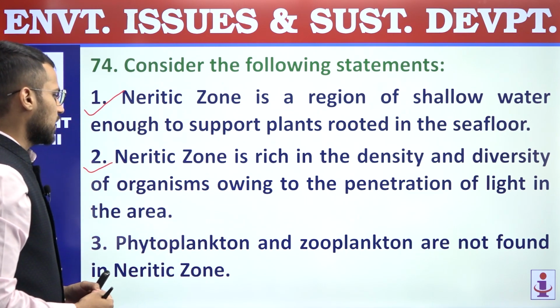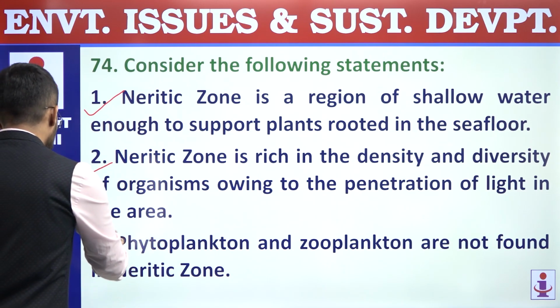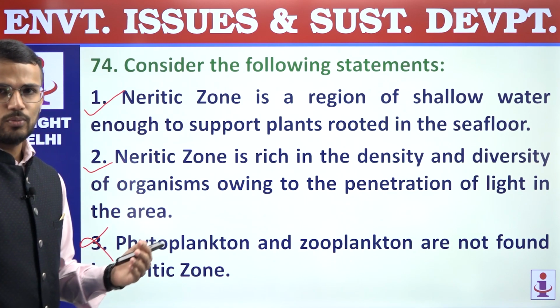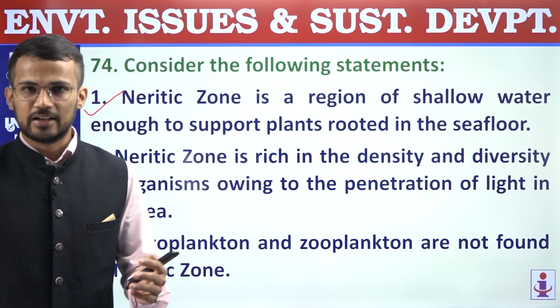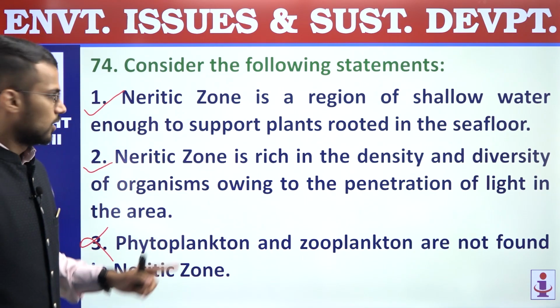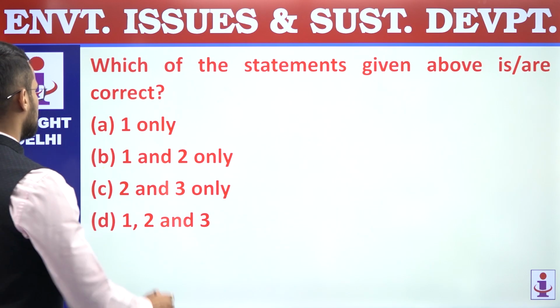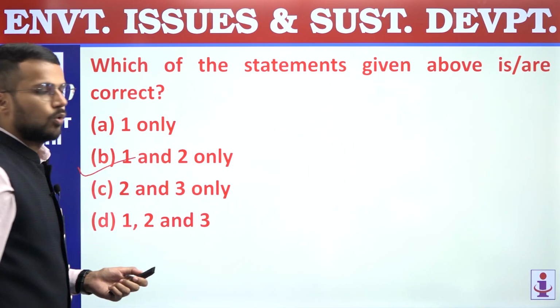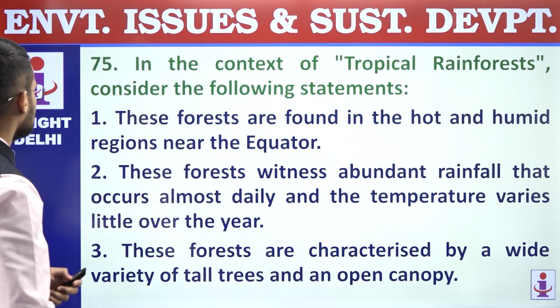Third, phytoplankton and zooplankton are not found in neritic zone. Incorrect statement. In fact, phytoplanktons and zooplanktons, given the favorable conditions in neritic zone, will be abundant. So first and second statements are correct. We are supposed to find out correct statements only, and that's why answer is B, 1 and 2 only. Question number 74, answer is B.